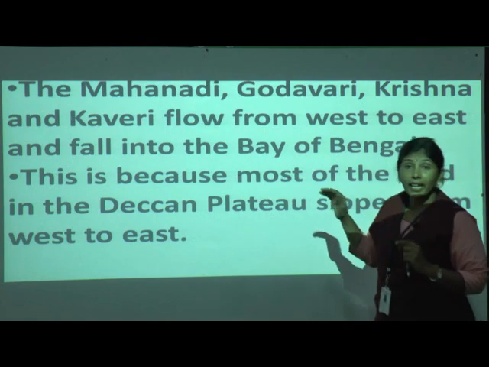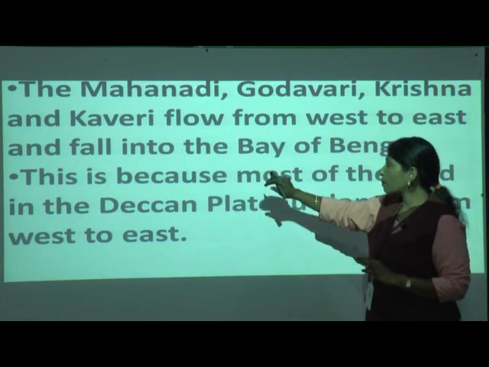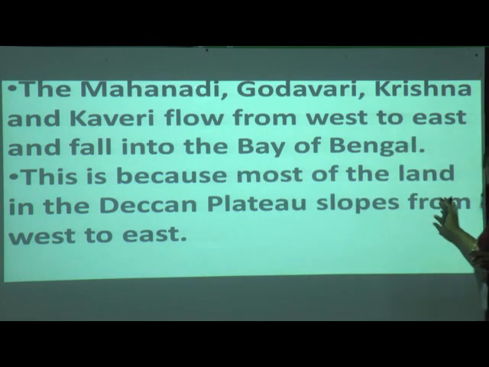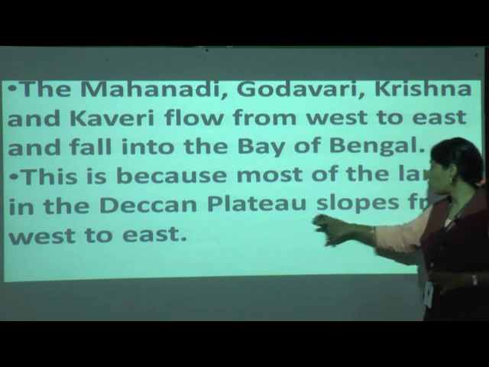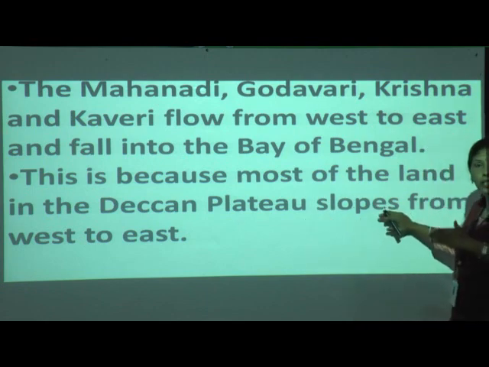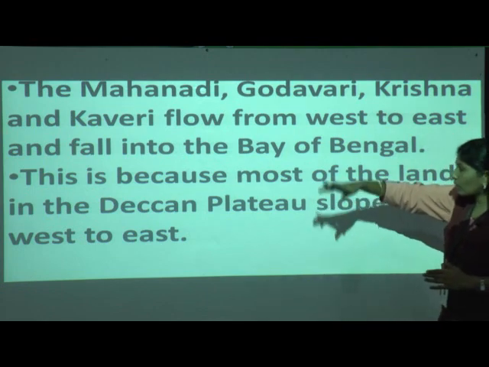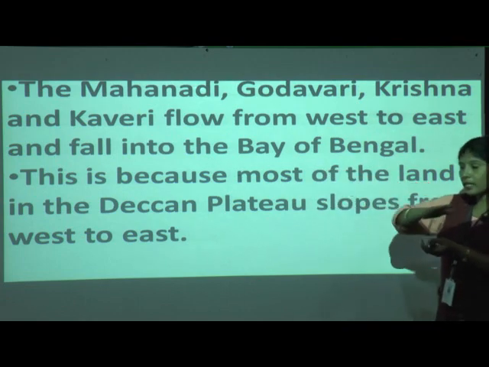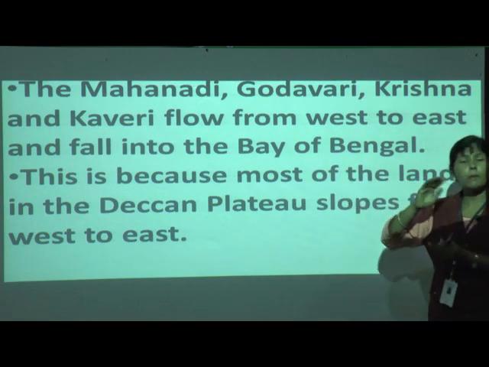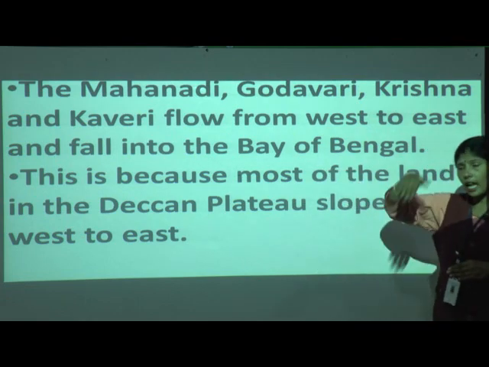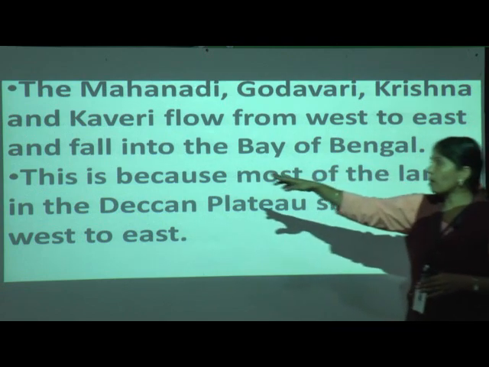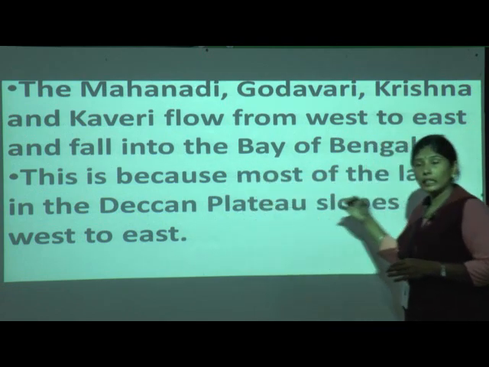Why is it like this? This is because most of the land, the southern land in the Deccan Plateau, slopes from west to east. It is sloping. It is not flat. Flat means it is level. The land has a slope, so the rivers flow from west to east.